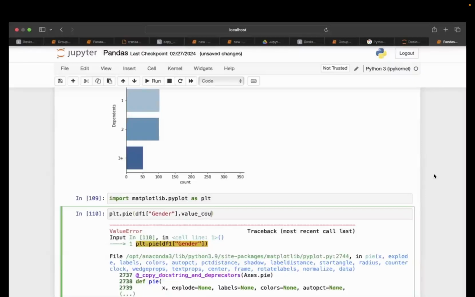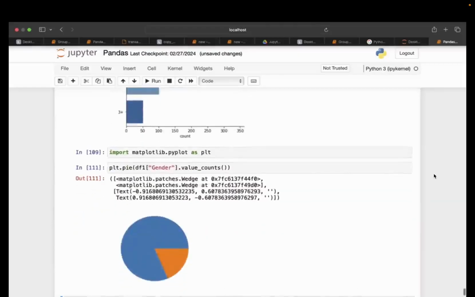df.gender.value_counts. Okay, so you can see what it is doing, creating a graph. But you can see this is a bland graph. You have to give the labels to this graph. This pie is not giving me the percentage. This pie is not giving me the labels. All of these things we have to do on our own.